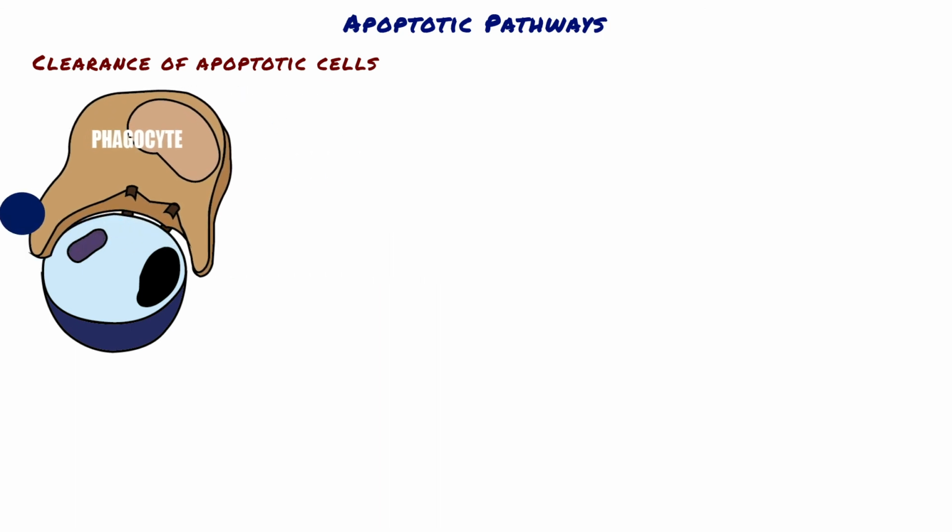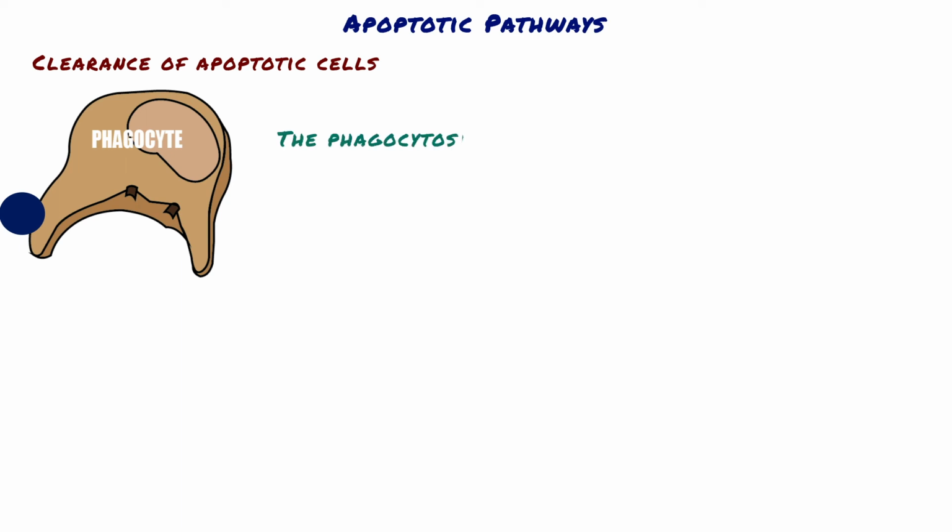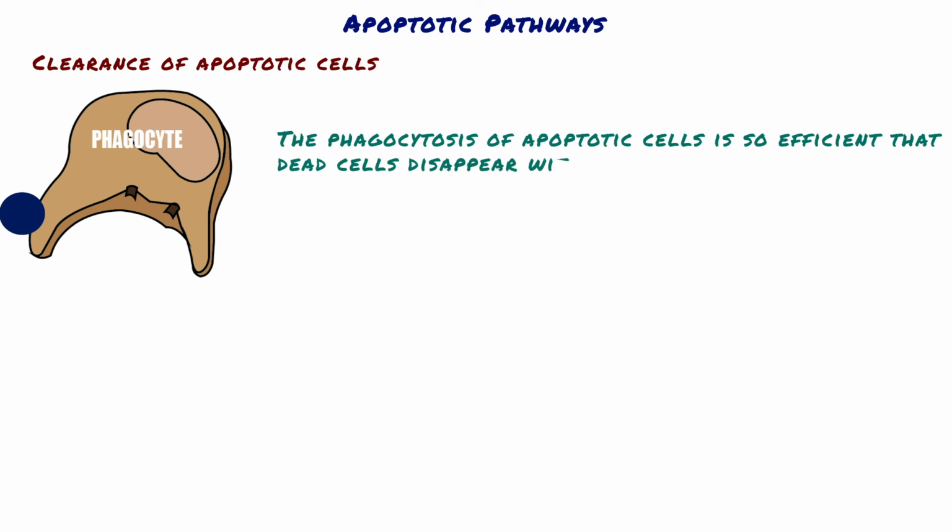The plasma membrane alterations and secreted proteins facilitate prompt clearance of the dead cells before the cells undergo membrane damage and release their contents. Numerous macrophage receptors have been shown to be involved in the binding and engulfment of apoptotic cells. The phagocytosis of apoptotic cells is so efficient that dead cells disappear without leaving a trace, and inflammation is